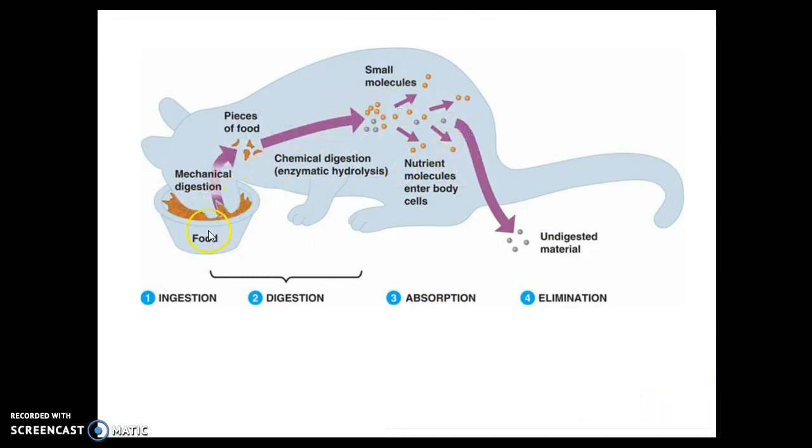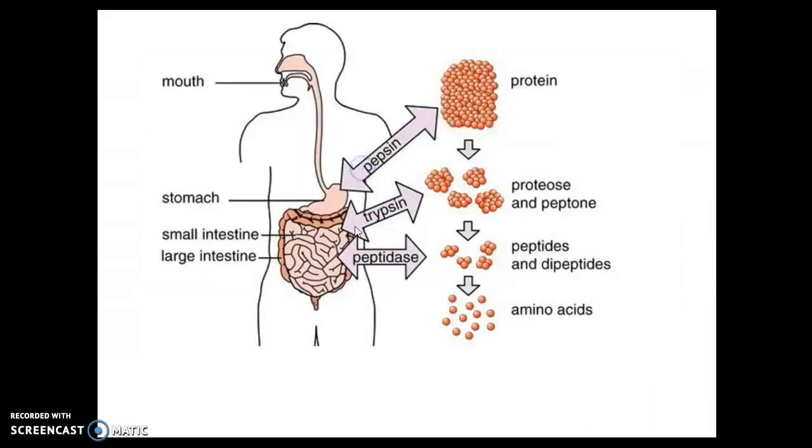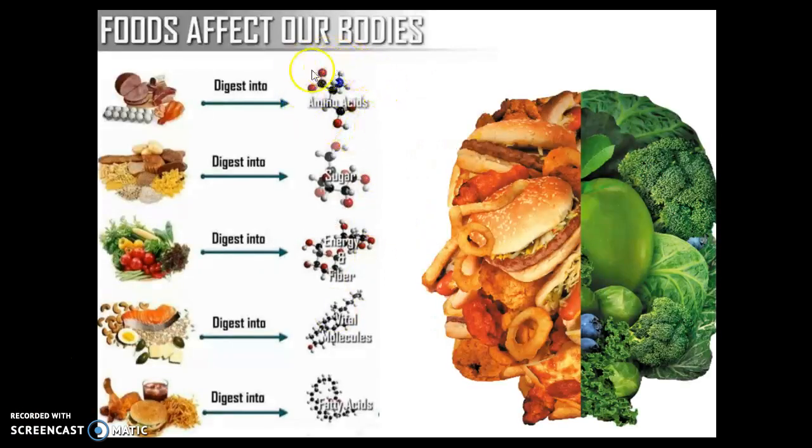Like this old kitty cat eating its delicious food. Or maybe when we eat something in our bodies and we're digesting it into these smaller particles. And these smaller particles, of course, are different types of molecules made up of atoms. We will spend a lot of this video learning about atoms that are building these molecules that are found in all the foods we eat that make us and build our bodies and keep us healthy or sick.